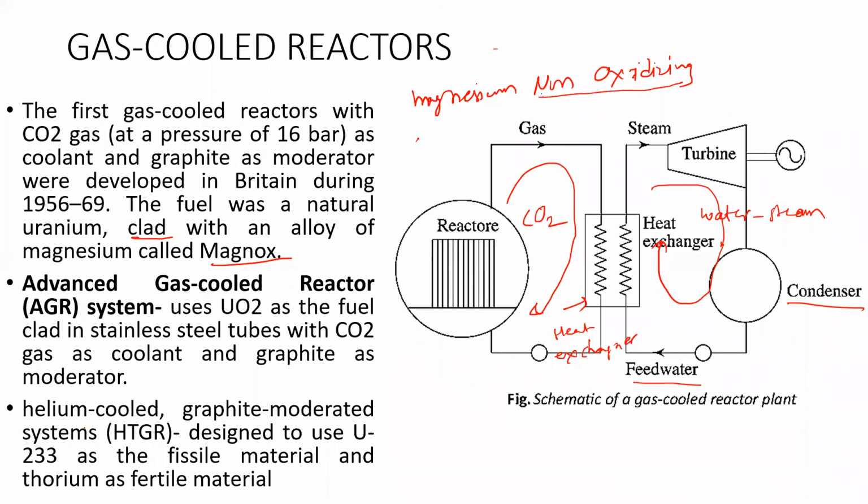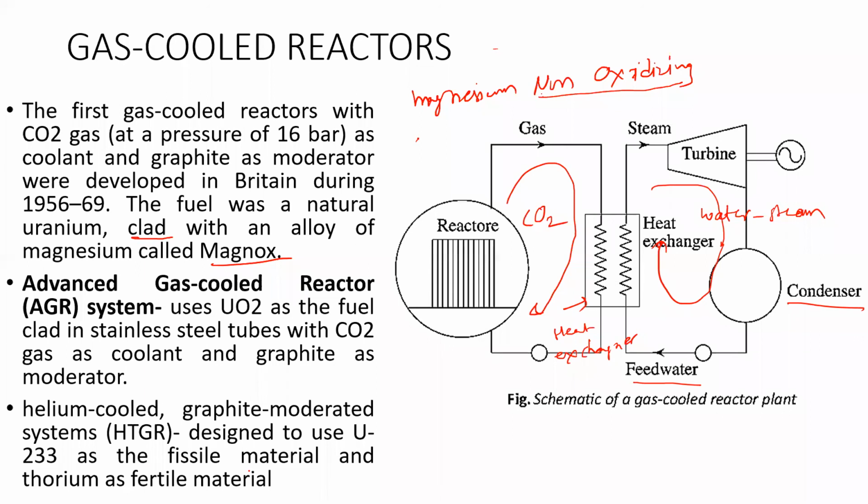One more type of gas cooled reactor is the helium cooled graphite moderator system, HTGR, designed to use uranium-233 as a fissile material and thorium as a fertile material. This means a combination of uranium and thorium is used, and as the chain reaction goes on, the fissile property of thorium will be enhanced.